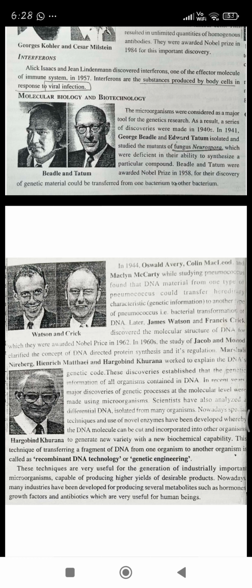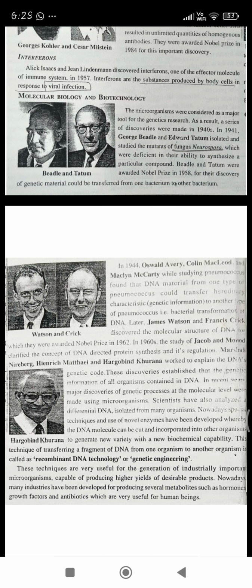These discoveries established that the genetic information of all organisms is contained in DNA. In recent years, major discoveries of genetic processes at the molecular level were made using microorganisms. That means in our recent past, genetic processes at the molecular level were studied using microorganisms. Scientists have also analyzed DNA isolated from many organisms.